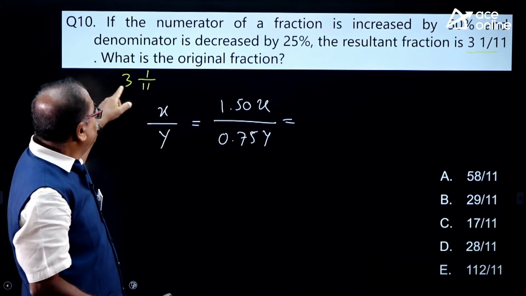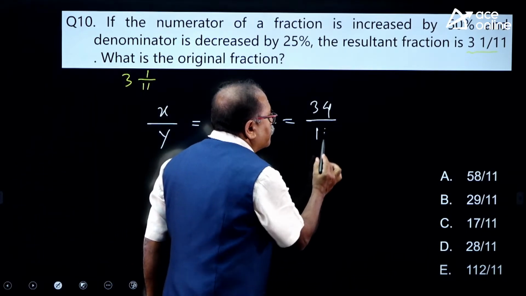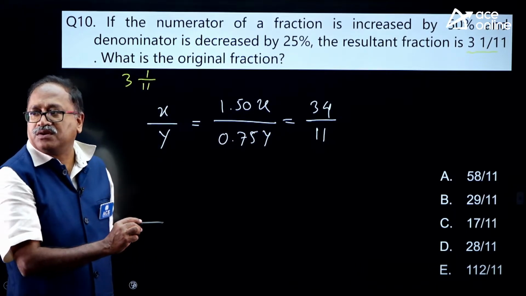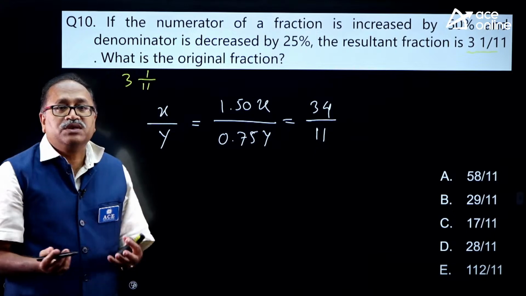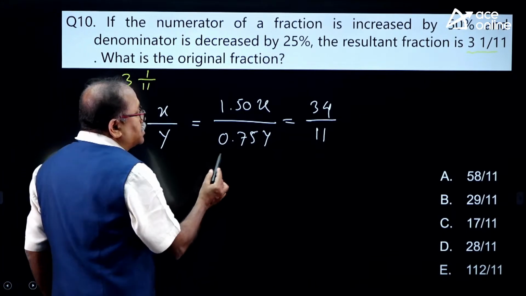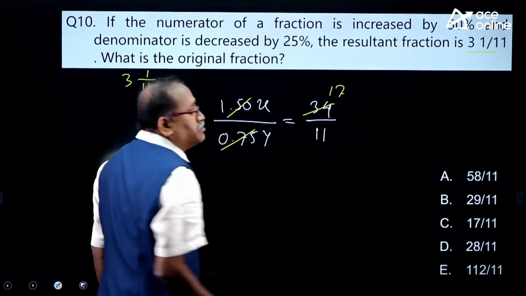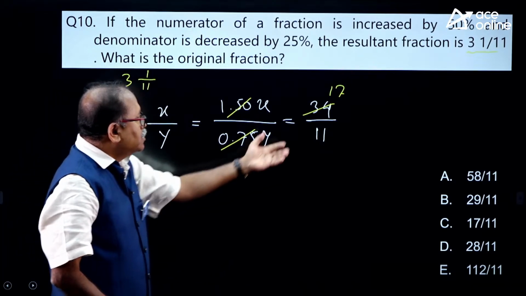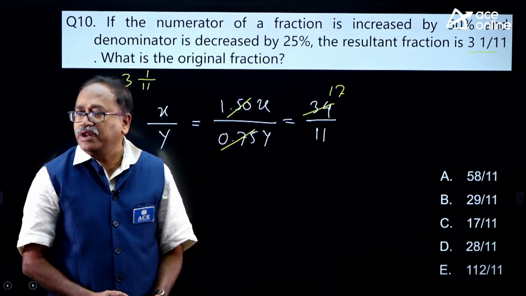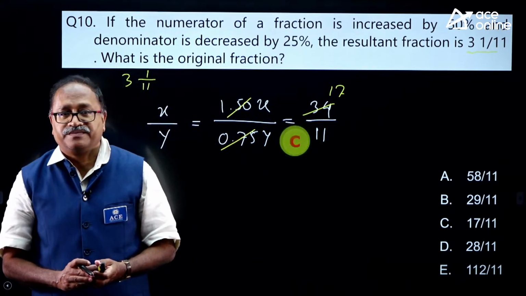So, that is 33 plus 1 is 34. So, 34 by 11. Now, at least some of you, or all of you, will be able to answer the question now. Now, you need to find out what is x by y. So, it is so simple. That is the reason I did not give the time over here. That is 2 times root 2, this gets cancelled, 17 times. It is a relaxing question, the last question. So, my fraction x by y is equal to 17 by 11. Anyone answered it? 17 by 11, option choice C.